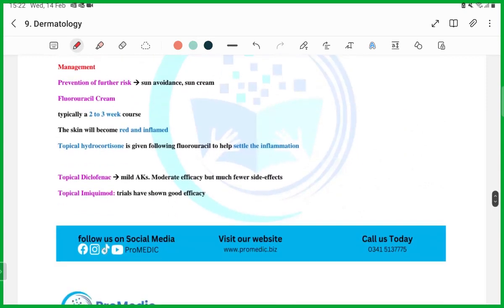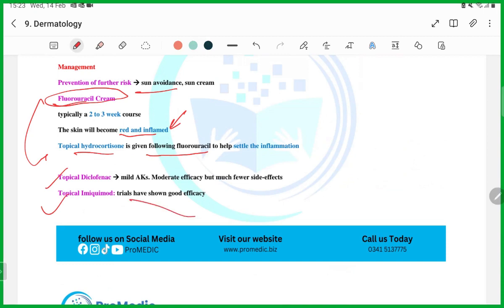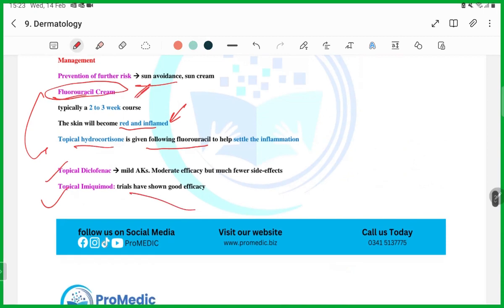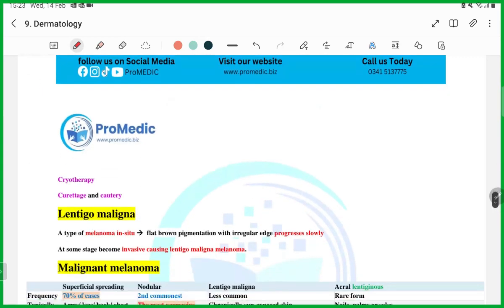Management: avoid sun. Fluorouracil cream can be used. After using this, skin can become red and inflamed. So to decrease the redness and inflammation, you can combine fluorouracil with steroids, guys. And it should be given following fluorouracil, not together with fluorouracil, guys. Remember. Then topical diclofenac can also be used. Topical imiquimod can also be used. But this is important: fluorouracil cream is used in this condition, guys.